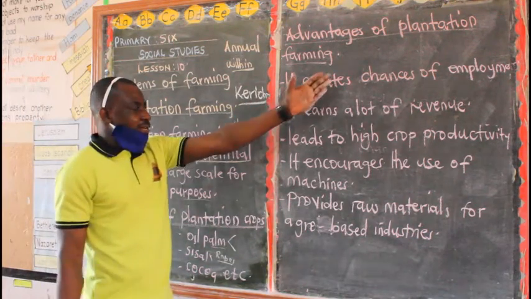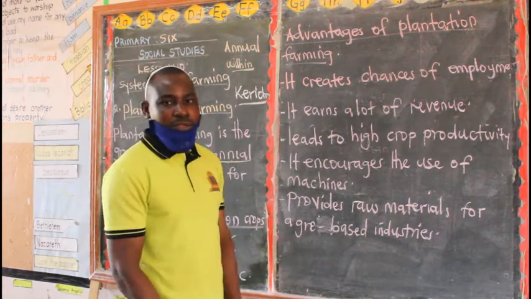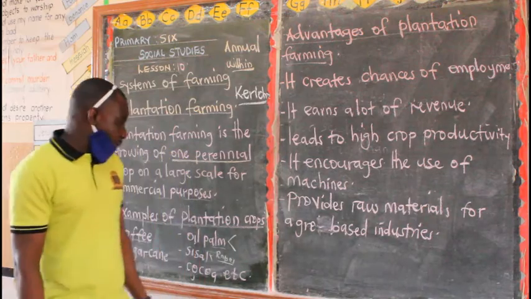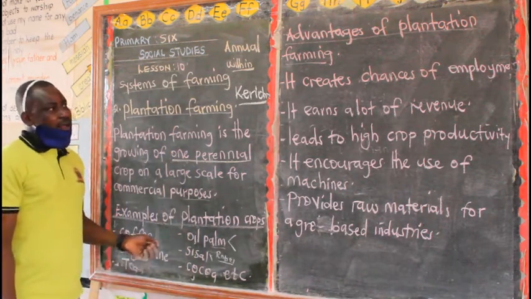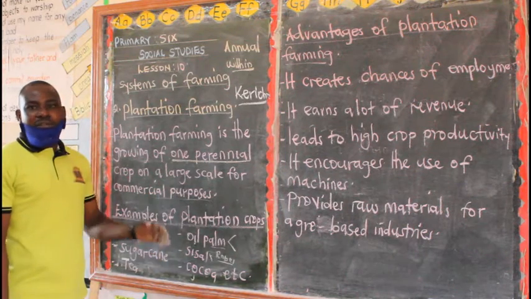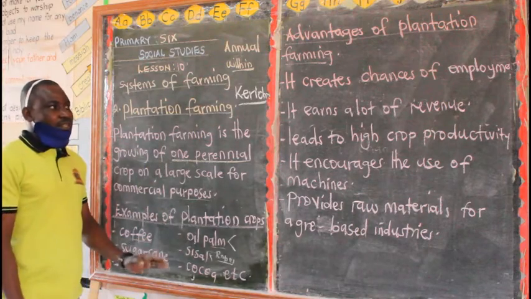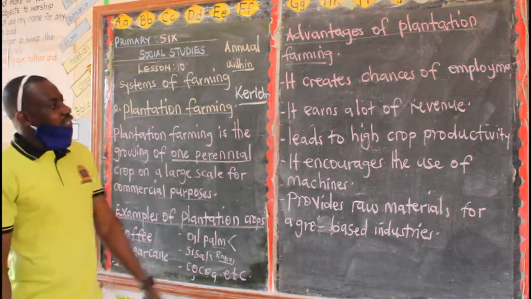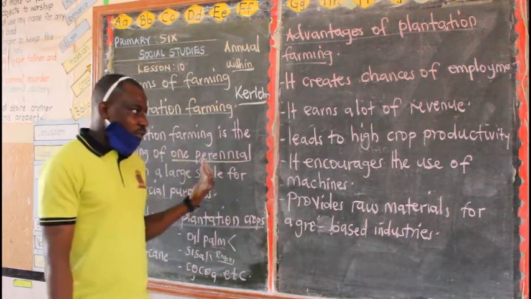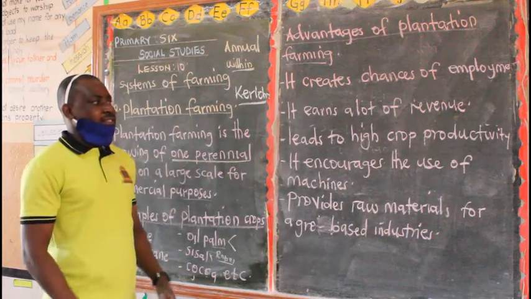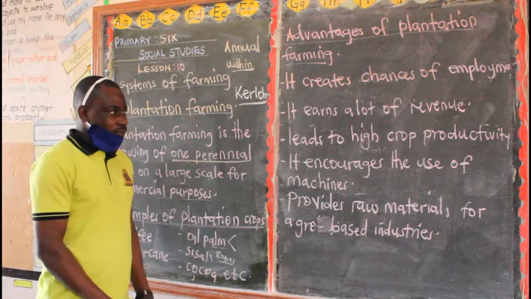One, under advantages, we are saying that plantation farming creates employment for people. For example, if you have planted sugarcane on a large scale, when it comes to harvesting, you are going to employ very many people to come and harvest. So plantation farming creates jobs for people. Then even the government collects revenue from farmers who are growing crops on a large scale. So it's a source of government revenue.